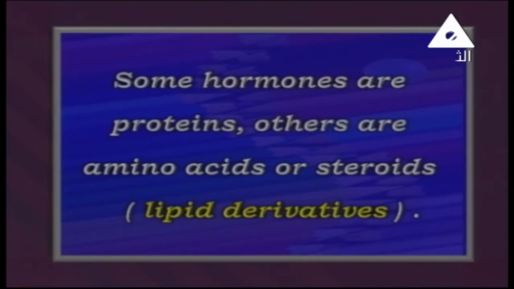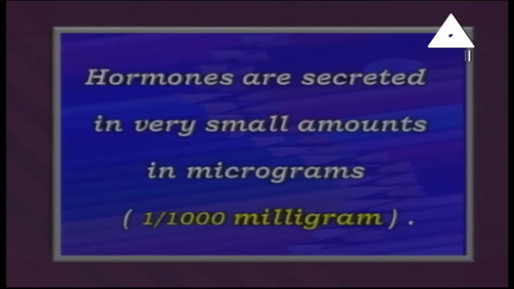Steroids come from lipids, so they are lipid derivatives. But the question for you: do you think hormones are secreted in a great amount or a small amount? Hormones are secreted in a very small amount, in micrograms.